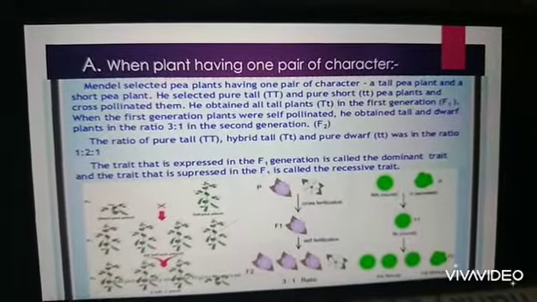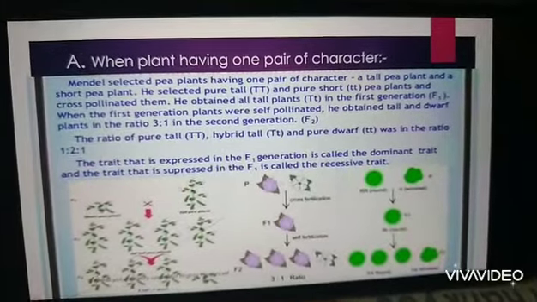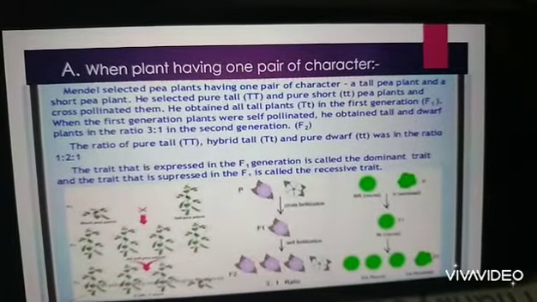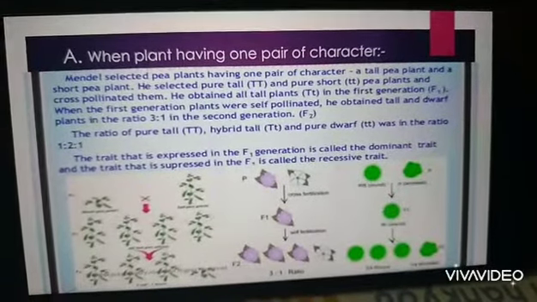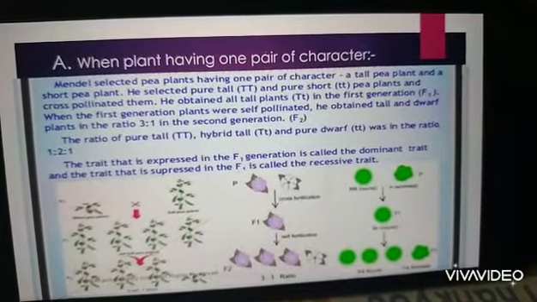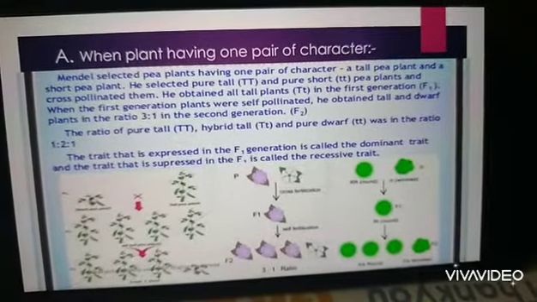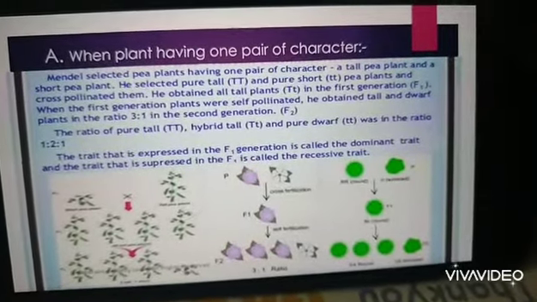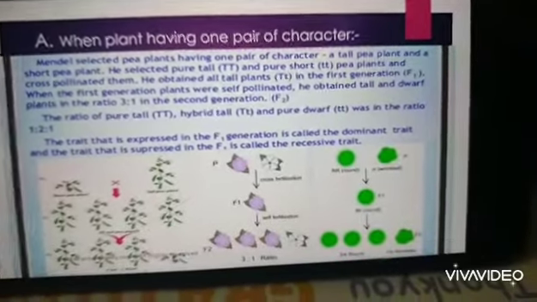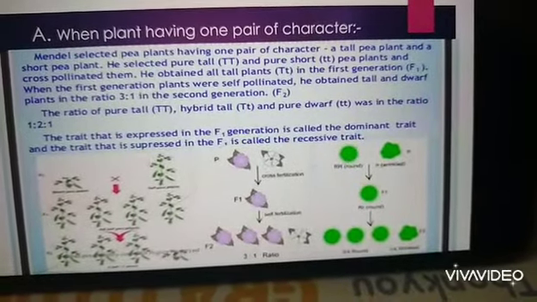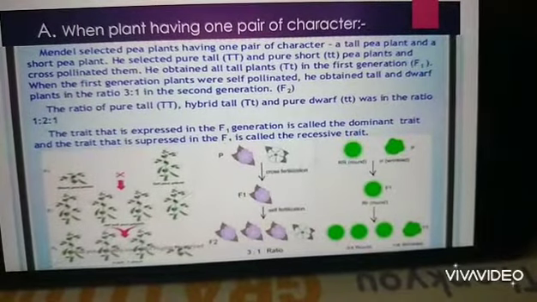Mendel did his first experiment with one pair of characters. That means he took one character, the height of the pea plant, in which he selected pure tall, capital T, and pure short, small t, and cross-pollinated them. He obtained in the first generation, the F1 generation, all tall plants. The first trait obtained was capital T small t.